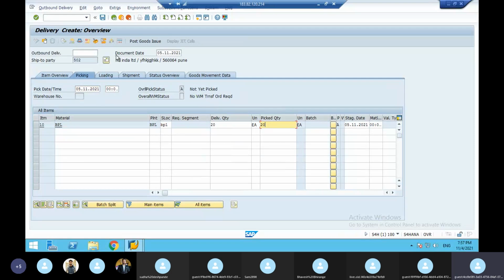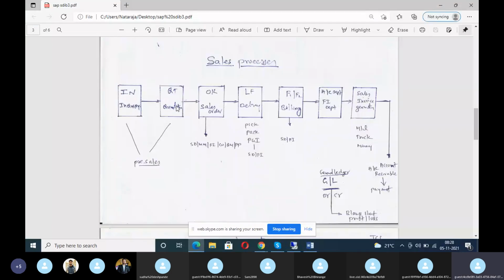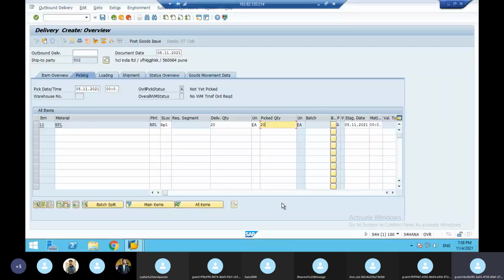So now after the pick, you have to do the pack here. This is called pack. Pack is automatic packing. I'll show you afterwards. After that, you have to do PGI. You should not save the delivery. In SAP SD, the only document that cannot be saved is the delivery. Everywhere in SAP SD, save is there, but delivery cannot be saved. You should not save the delivery. For delivery you have to do post goods issue, PGI.